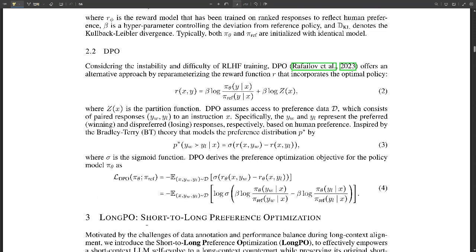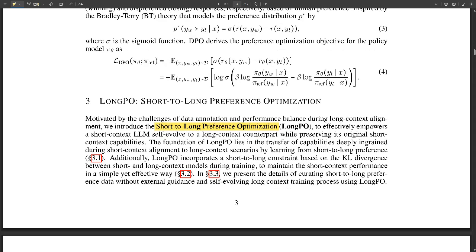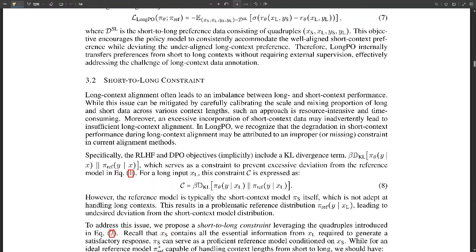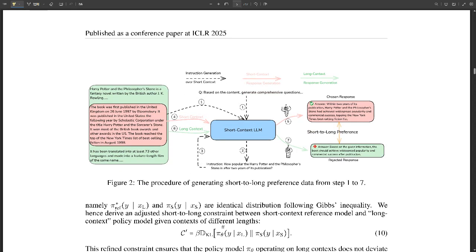But how does it learn from this? How does comparing the two actually help it improve? That's where the second part comes in, the short to long constraint. While the LLM is learning to process the longer contexts, this constraint makes sure it doesn't forget its short context abilities. So it's like when you're learning to juggle, you don't want to forget how to bounce a single ball. You need to be able to do both. Exactly. This constraint uses something called Kullback-Leibler divergence, or KL divergence. It's a way to measure how different two probability distributions are.